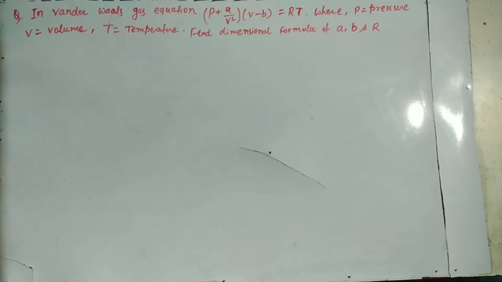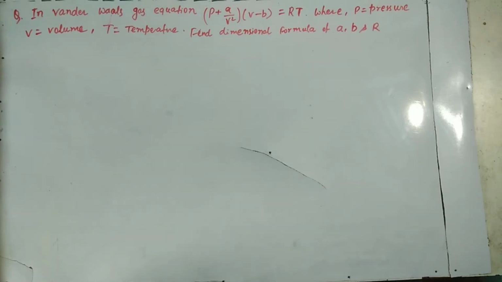In the question, the van der Waals equation is given, which is (P + A/V²)(V − B) = RT, where P is pressure, V is volume and T is temperature.